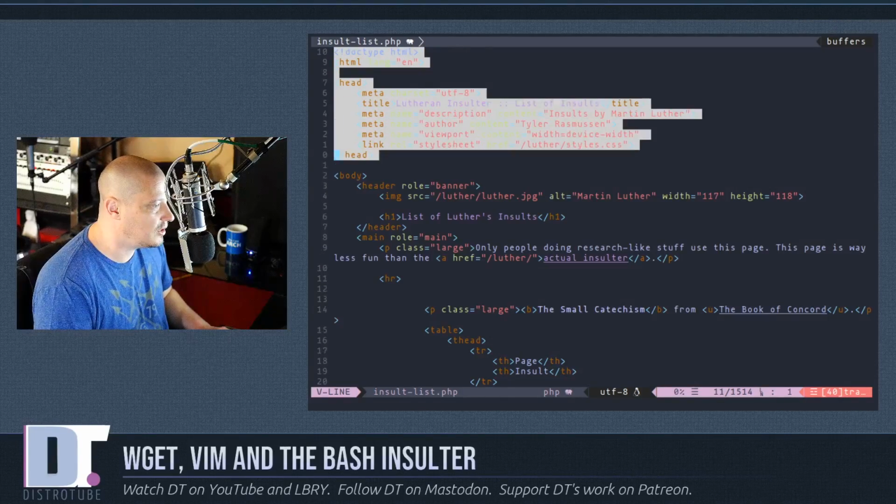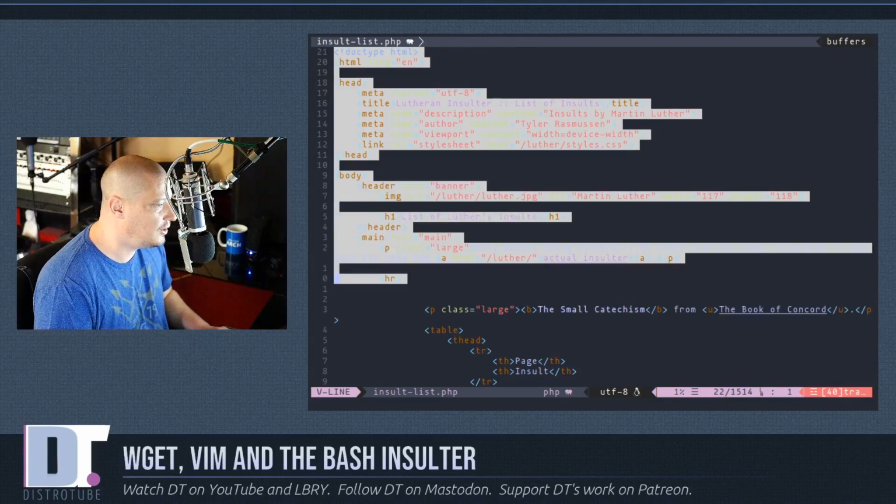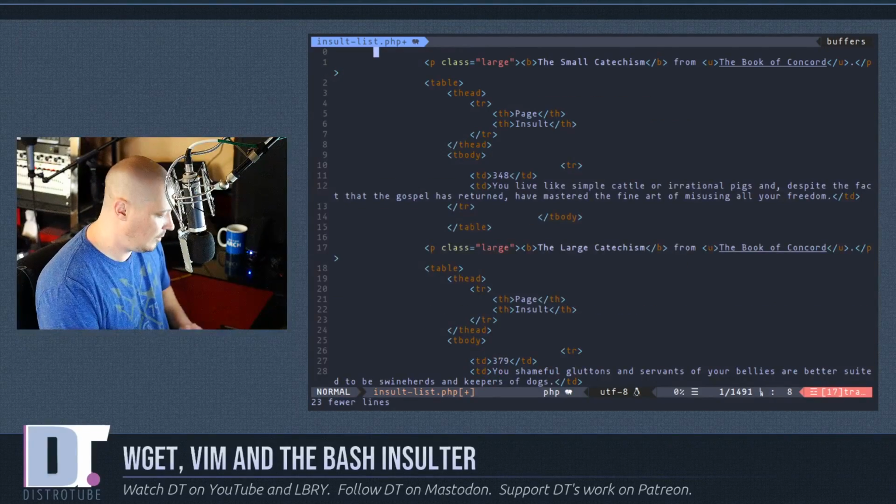So the first thing I want to do is I'm going to Shift V to get into visual mode, and I am going to get rid of the first few lines here because, quite frankly, we don't need them. Then I'm going to record a macro.